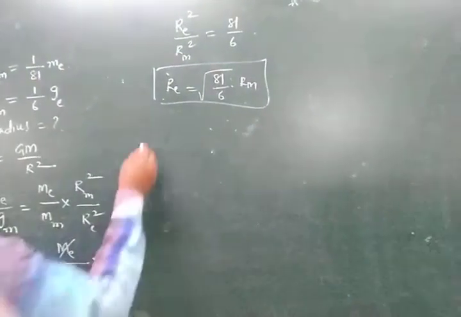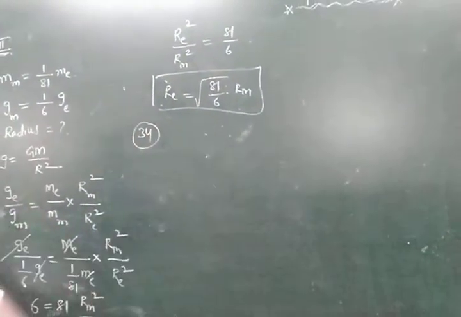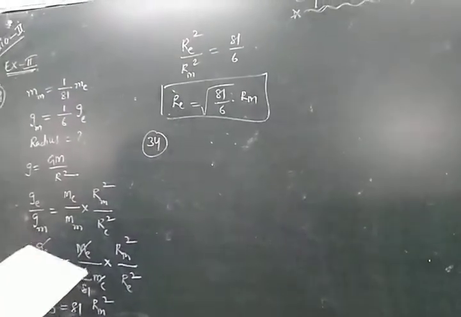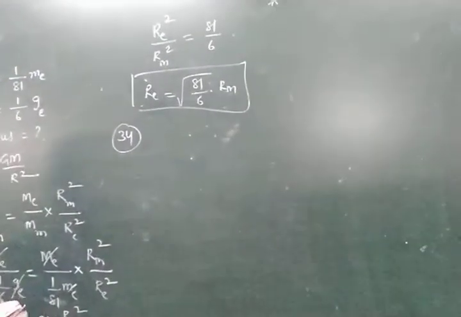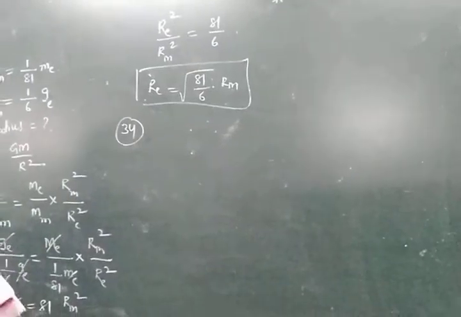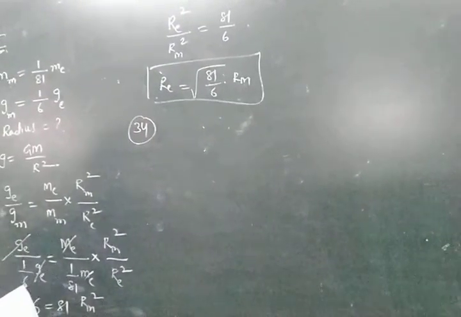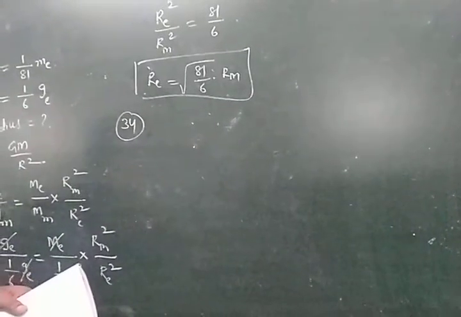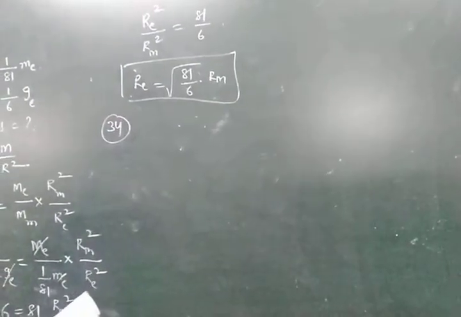Next, see question number 34. The value of acceleration due to gravity at the surface of the earth is x. At a height h from the surface of the earth, its value is y. If r is the radius of the earth, then find the value of h.